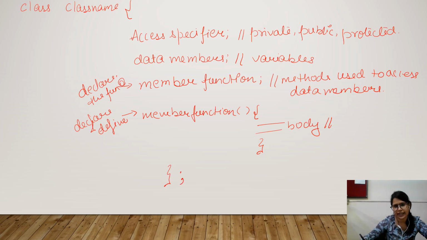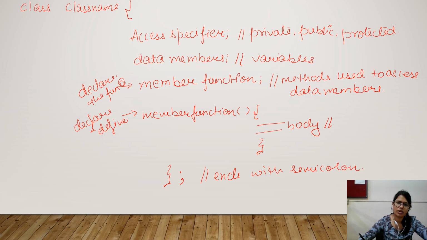And for ending any class, you need to write a semicolon at the end of the curly braces so that your class ends with the semicolon. If you are not writing this semicolon here, that means your class is not ended and it will create an error.